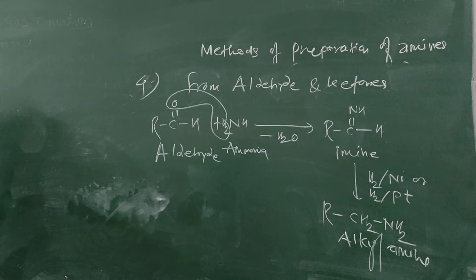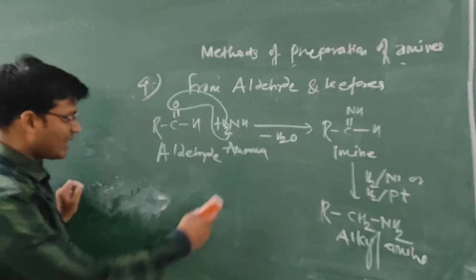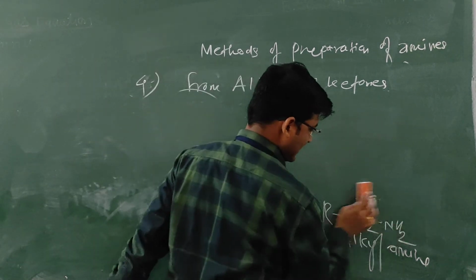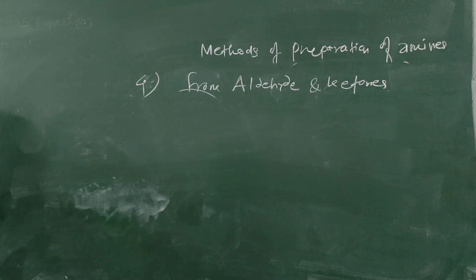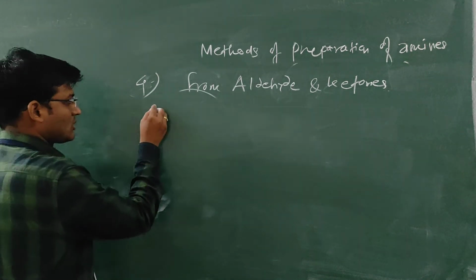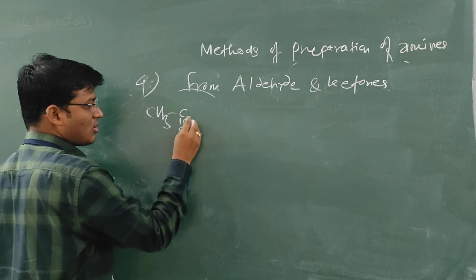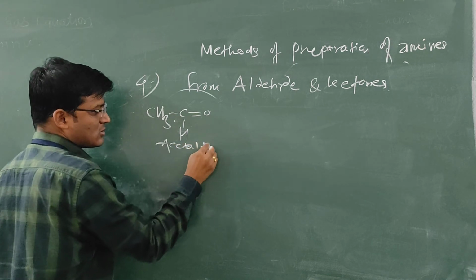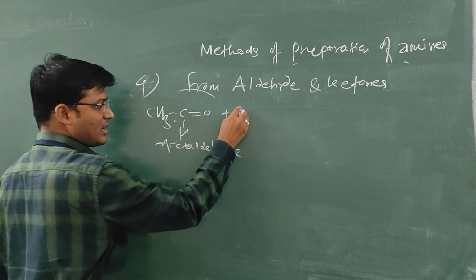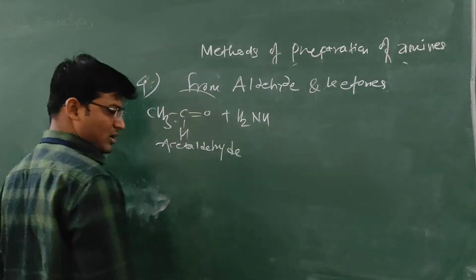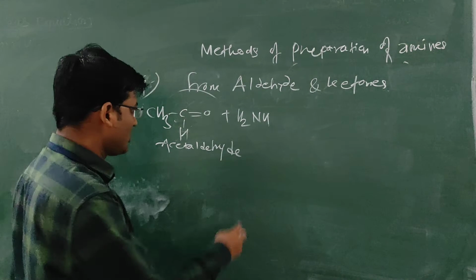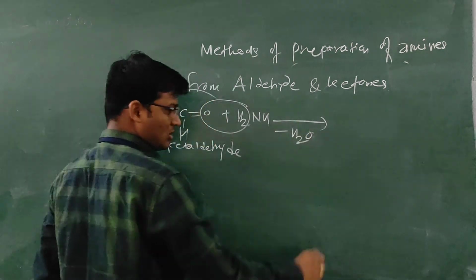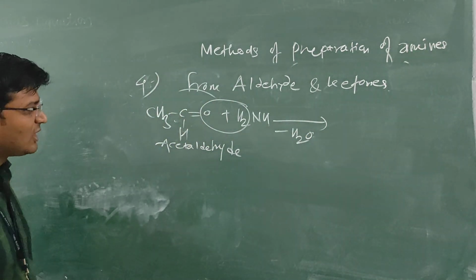Now, how is it explained? We take the simple example of acetaldehyde, CH3CHO. The reaction of acetaldehyde with ammonia, which can be written as H2NH. Here H2O gets eliminated.